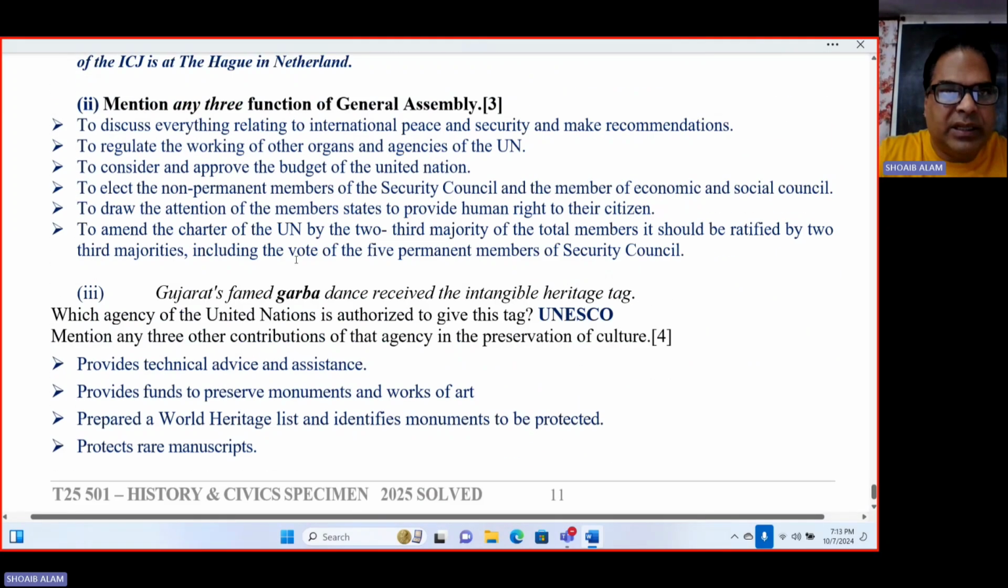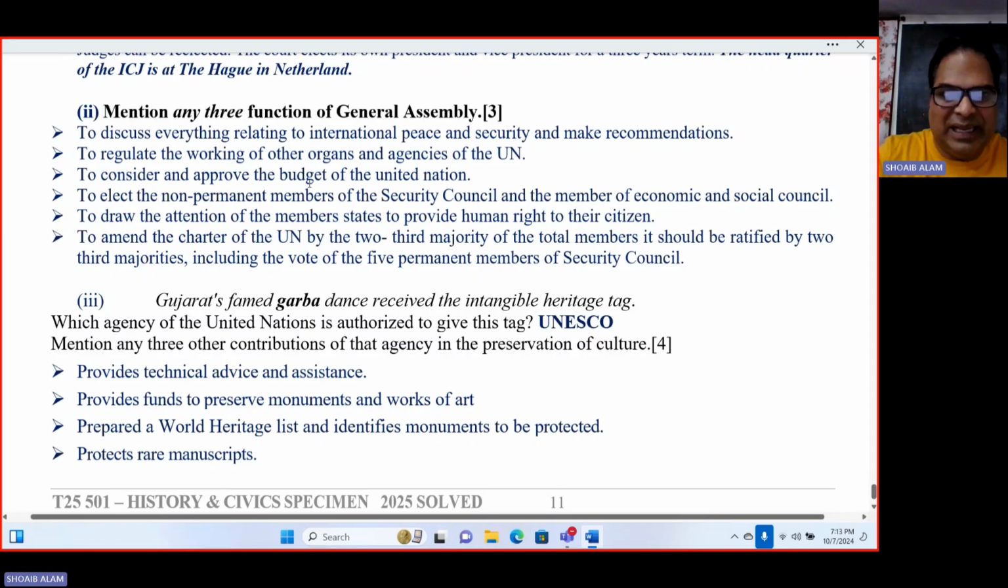Mention any 3 functions of the General Assembly. To discuss everything related to international peace and security and make recommendations. So what are the functions of the General Assembly? Many are there, so any three you can go through. First of all, to regulate the working of the three organs of the UN. To consider and approve the budgets of the United Nations. Then you can go with drawing the attention of member states to provide human rights to their citizens. So any three you can go through.